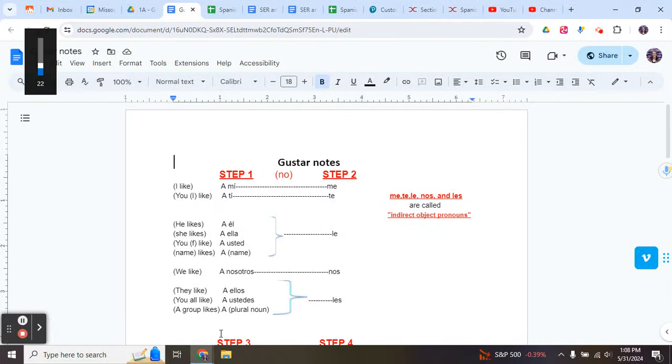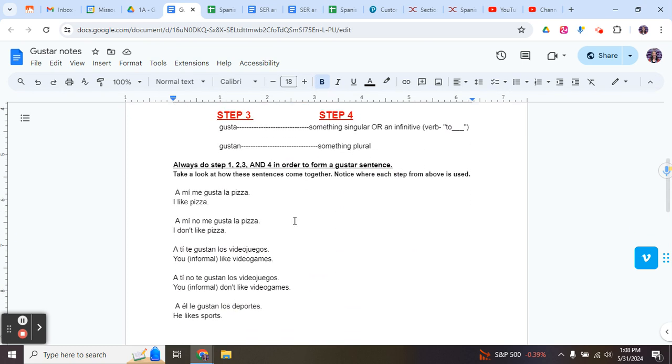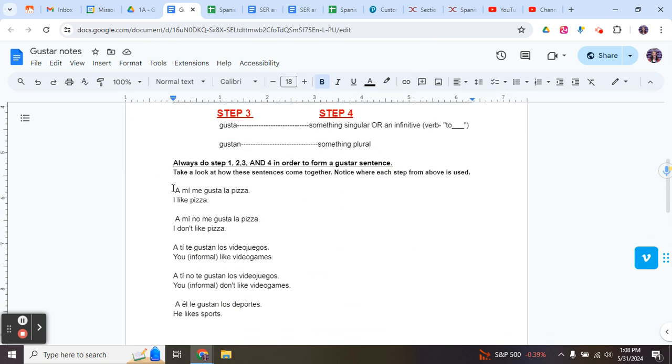The verb gustar in Spanish translates to English meaning what somebody likes to do. Now, literally translated, this verb means to please. So when we're creating these sentences, and I'm just going to give you an example down here, we say, a mí me gusta la pizza. What we're really saying is pizza is pleasing to me.